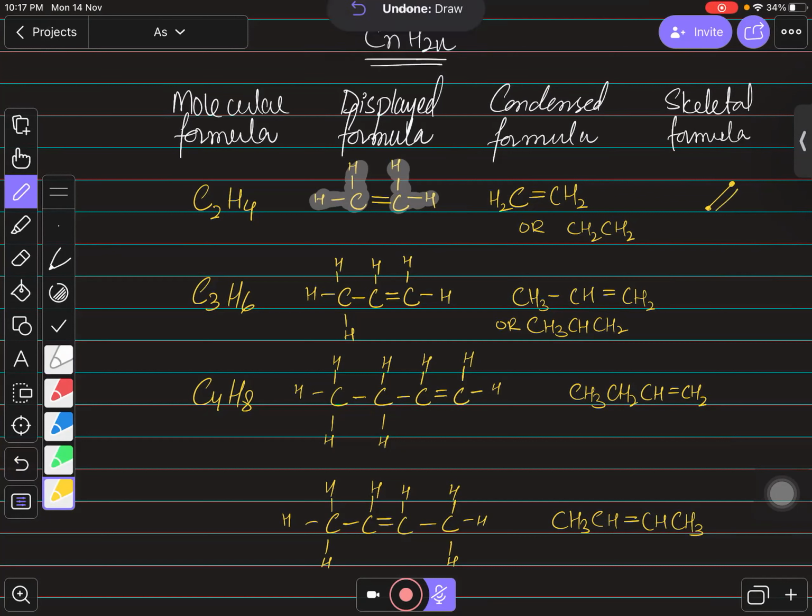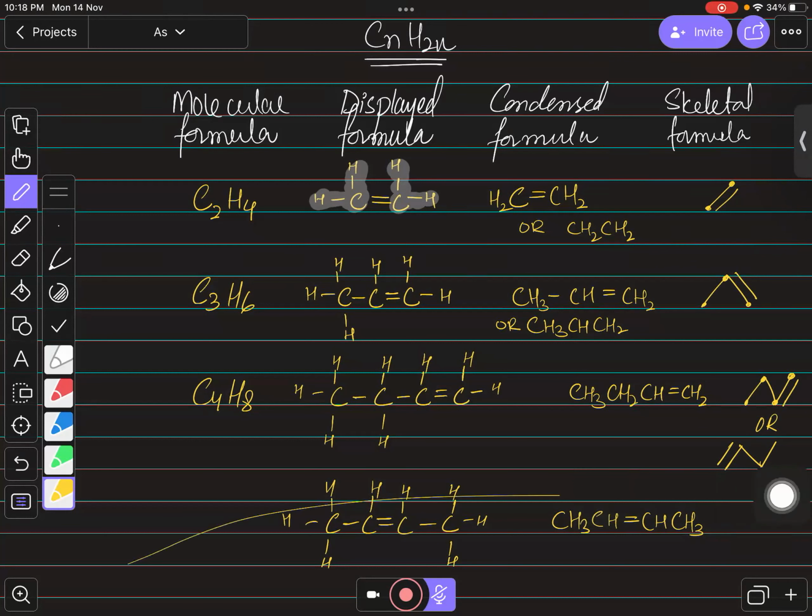If you talk about the second molecule, it will have 3 carbons, 1, 2, and 3, and over here we have a double bond. If you talk about this one, this will be 1, 2, 3, 4, and here we have a double bond, right? You can even draw it like this: 1, 2, 3, 4, and because the double bond is on the first carbon, you can even draw it on the left-hand side. This is the same thing, right?